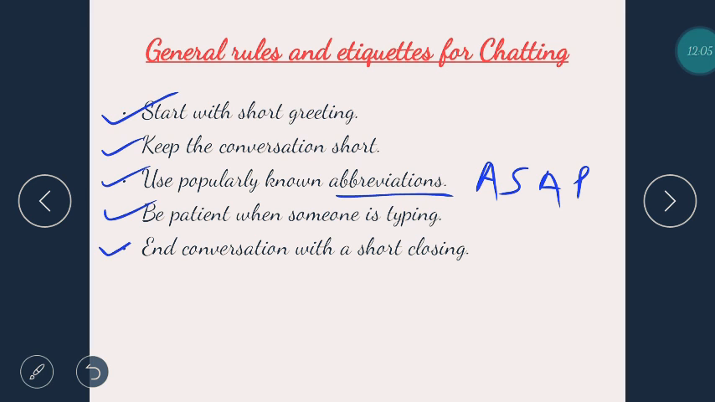And end the conversation with a short closing, like bye, good night, take care, thank you, or whatever short closing you want, because it's the general etiquette.